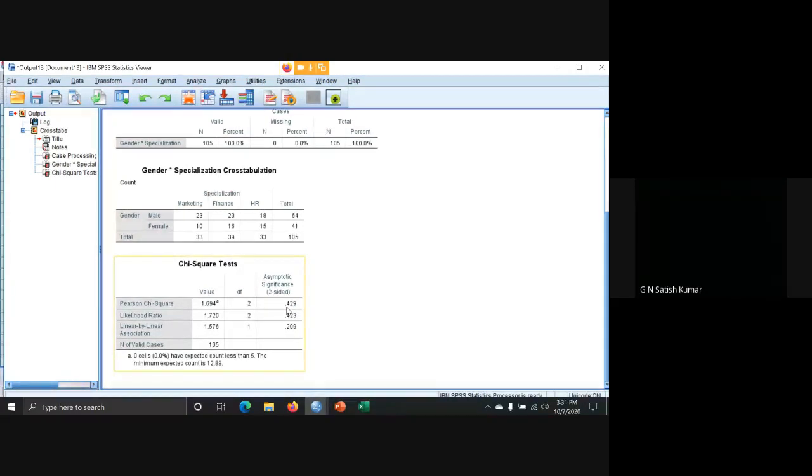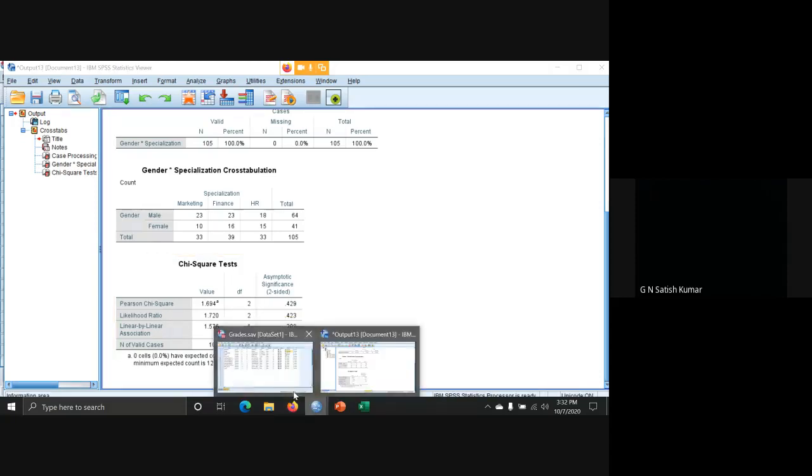This is how we do the chi-square test. In the table, only Pearson chi-square needs to be checked. So there is no significant difference between male and female towards specialization.